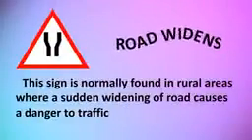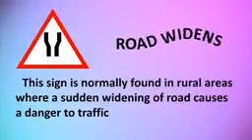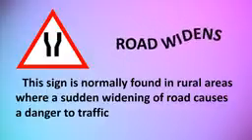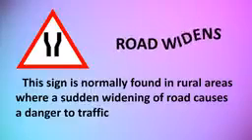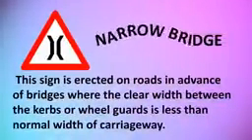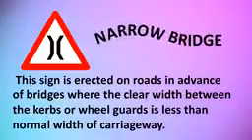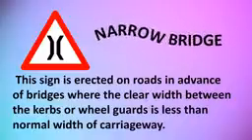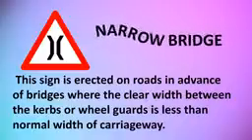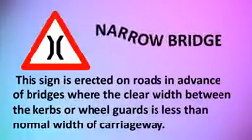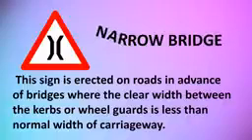Road widens. This sign is normally found in rural areas where a sudden widening of road causes a danger to traffic. Narrow bridge. This sign is erected on roads in advance of bridges where the clear width between the curbs or wheel guards is less than the normal width of the carriageway.